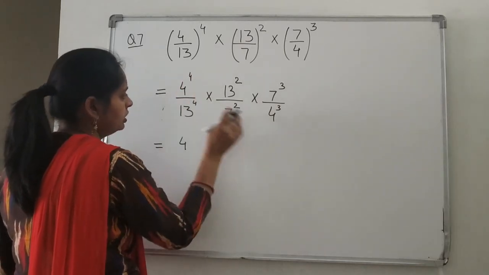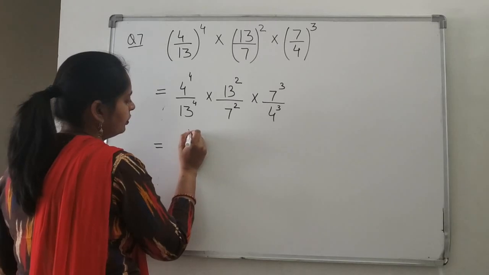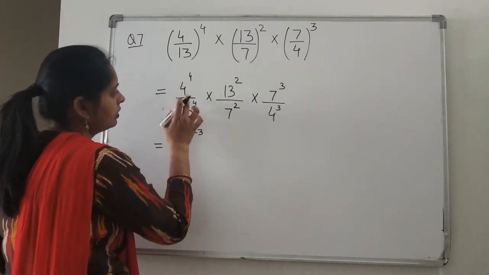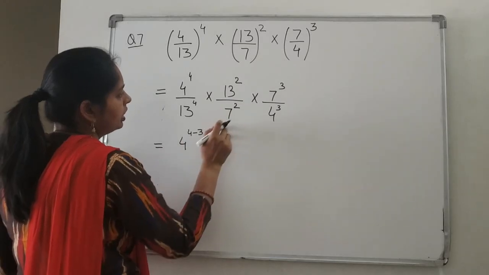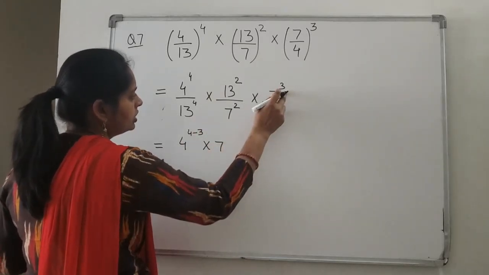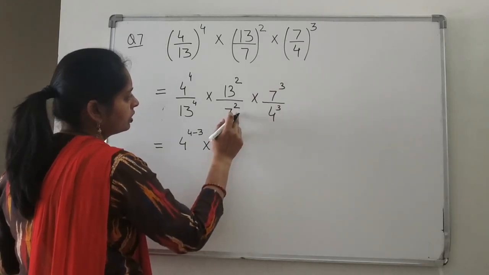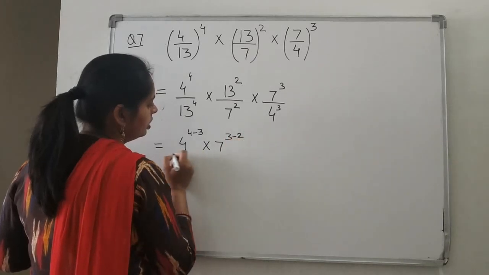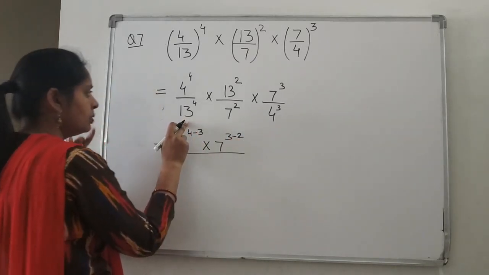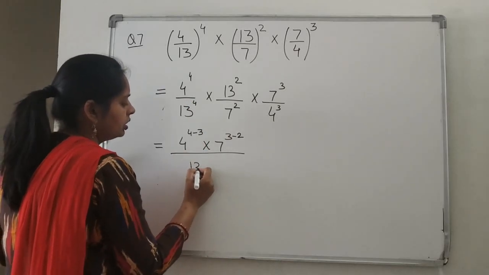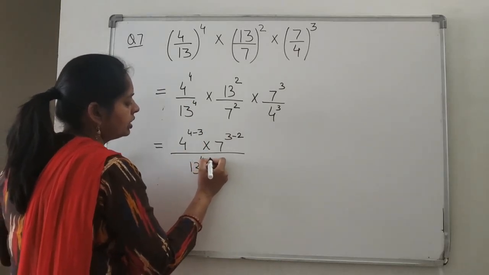Now, we can see 4 to the power 4 is there and 4 to the power 3 is there. Means what we got? It is in division. So, 4 to the power 4 minus 3, because power will be subtracted if we are having the same base. In case of 7 also we can see power is 3 and power is 2, and it is in division. So, 3 minus 2 upon 13 to the power 4 and 13 to the power 2 is there. So, 13 to the power 4 minus 2.